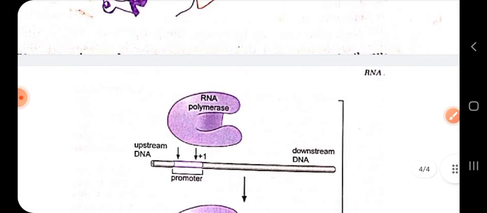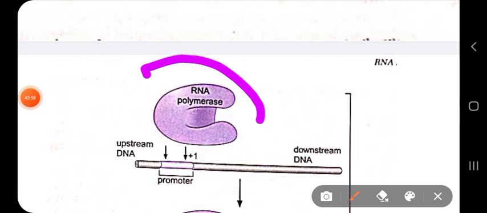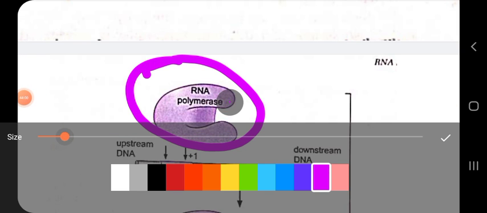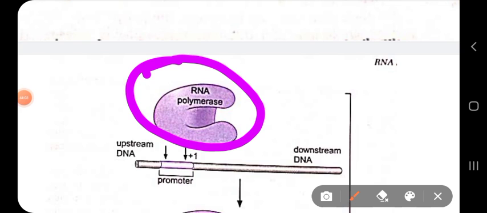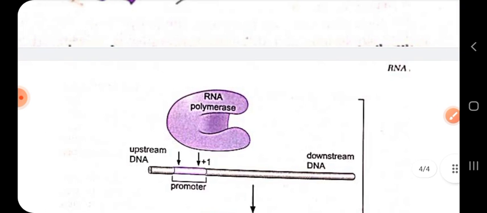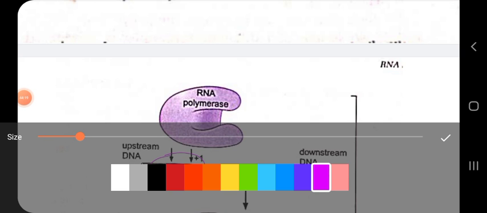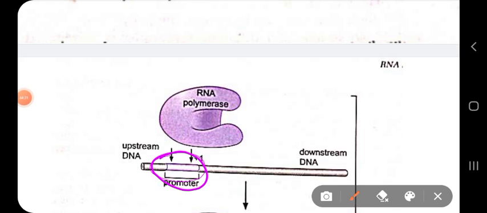So what happens in initiation? Now this is a simplified structure of RNA polymerase. Okay, let us begin. So in initiation, what happens? There is a promoter region. The promoter region is a place where the RNA polymerase will identify and bind. So a promoter is the DNA sequence that initially binds the RNA polymerase.